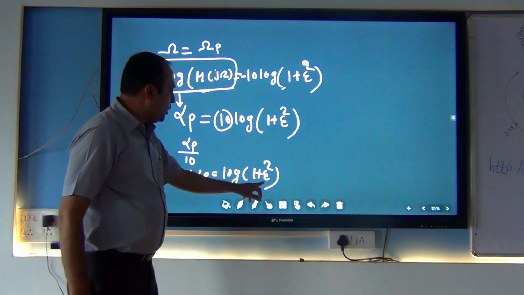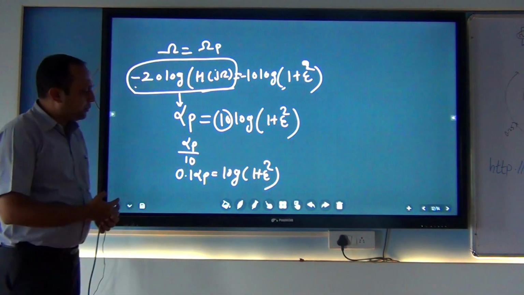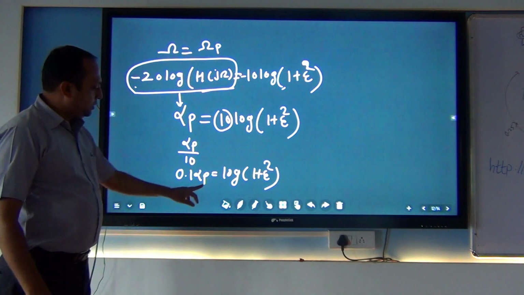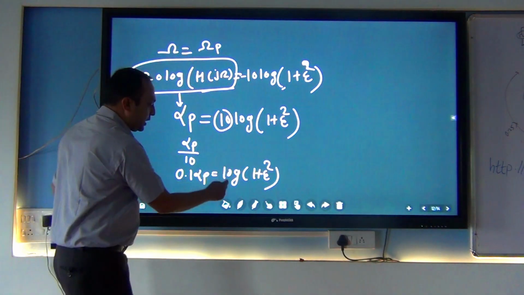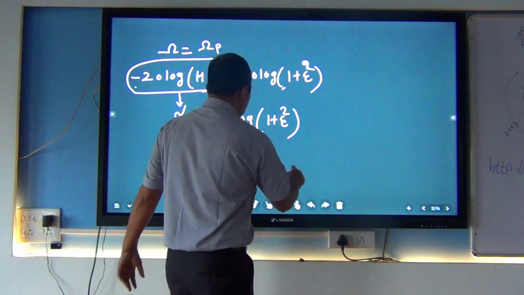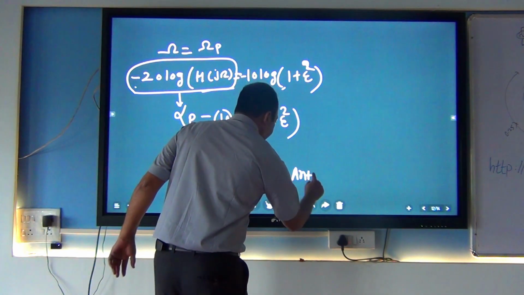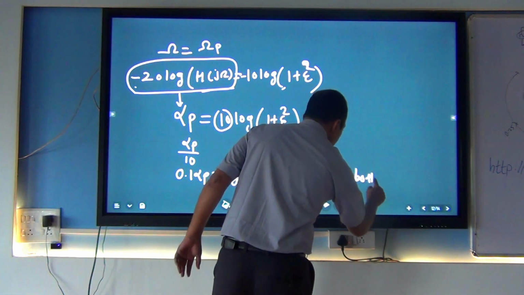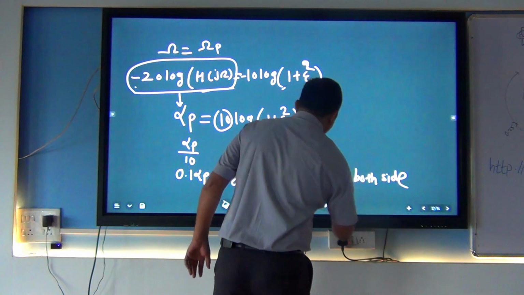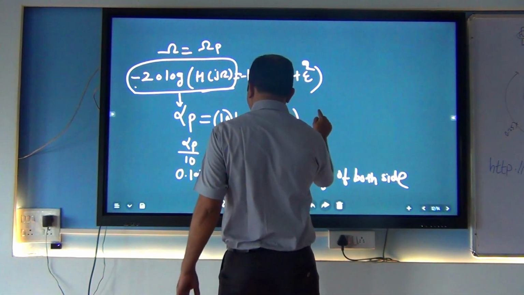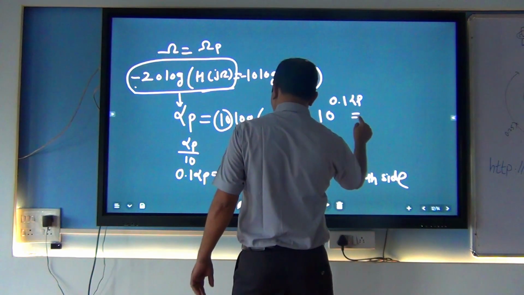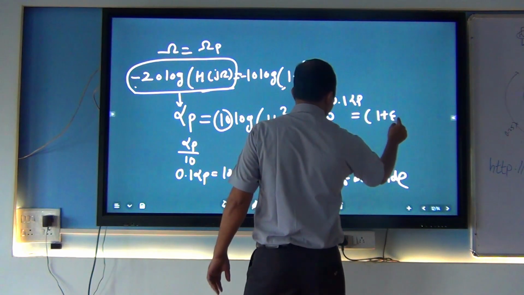Now I want to find out the value of epsilon. What will we have to do then? So taking the antilog of both the sides. After taking the antilog, the log will be gone, and 10 raised to will come here. When I take the antilog of this, it is 10 raised to 0.1 alpha p is equal to 1 plus epsilon square.